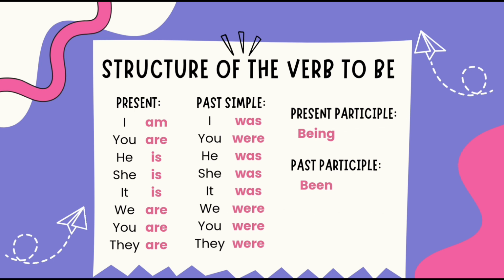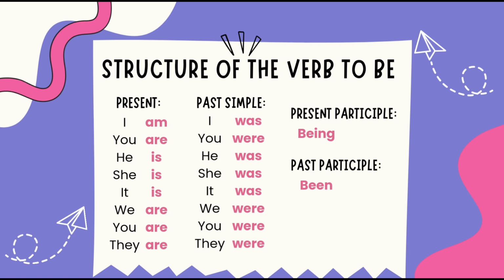In the present, the verb to be has three forms. For first person singular it is am. For third person singular it is: he is, she is, it is. And are for second person singular or plural, you are. First person plural, we are. And third person plural, they are.